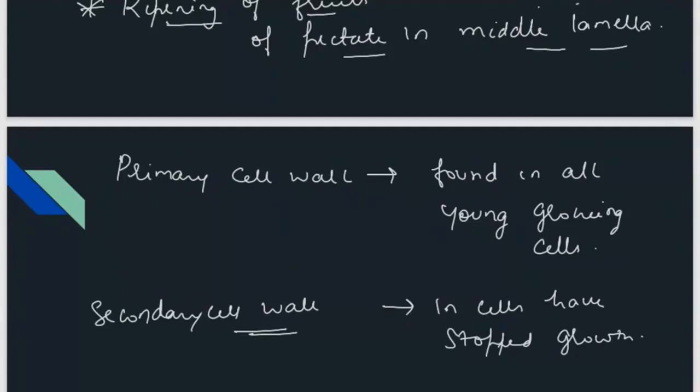Is it clear? Primary cell wall is made of cellulose, whereas secondary walls are inner to the primary wall. Okay, and they are made up of dead cells because they are found in those cells that have stopped growth. Secondary cell walls help in the thickness of the plant cell. So this is about cell wall.